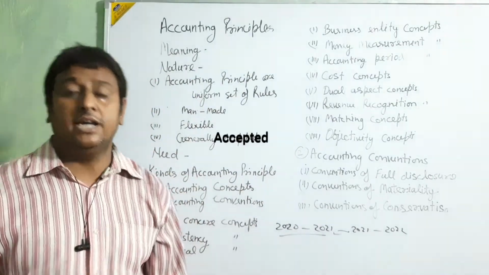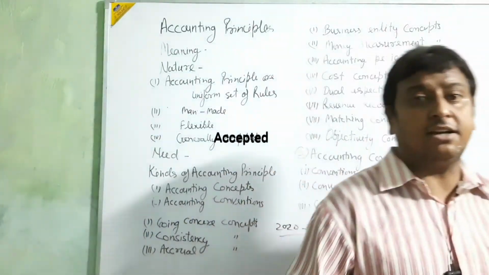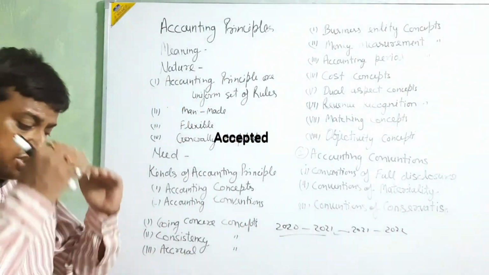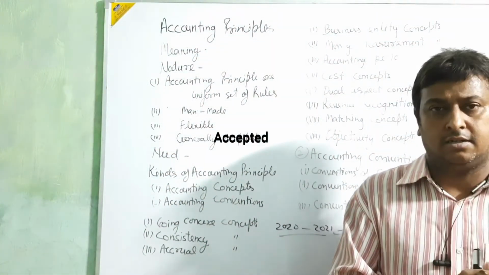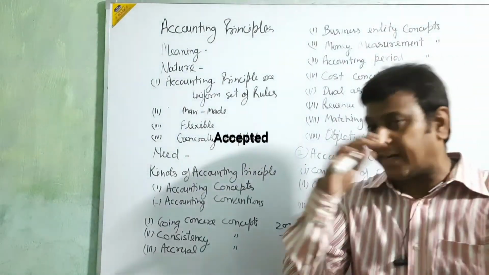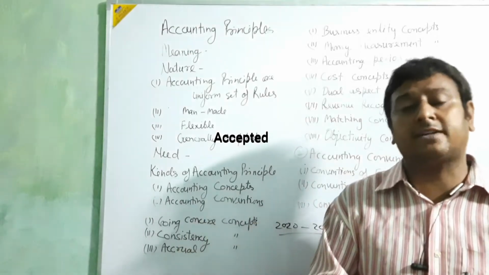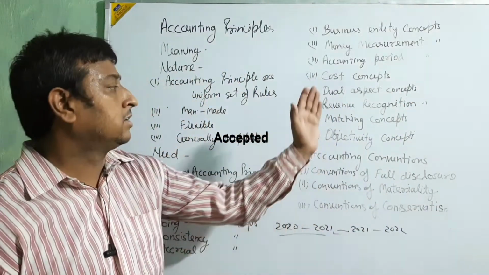Matching concept. In this matching concept, beta, all the profit or loss we calculate is matched with the same year, and all the expenses or income related to that year will affect that profit and loss. This is told by the matching concept.